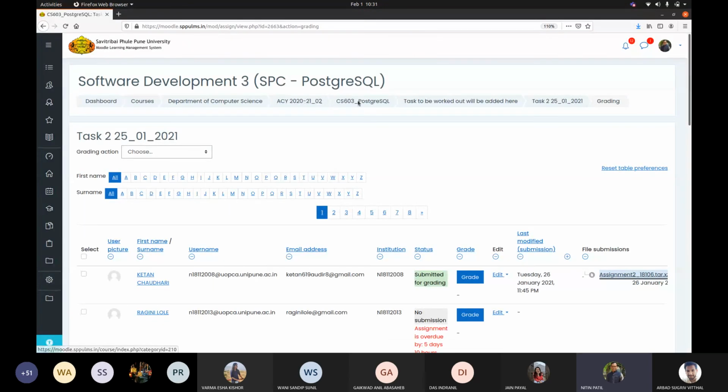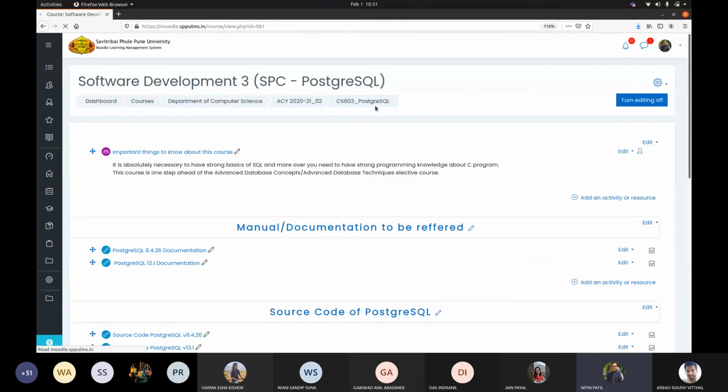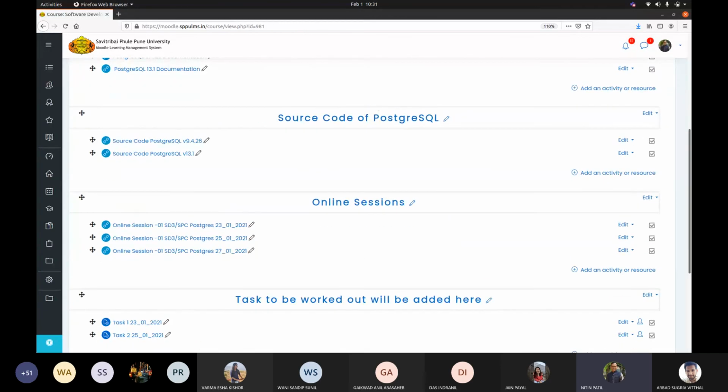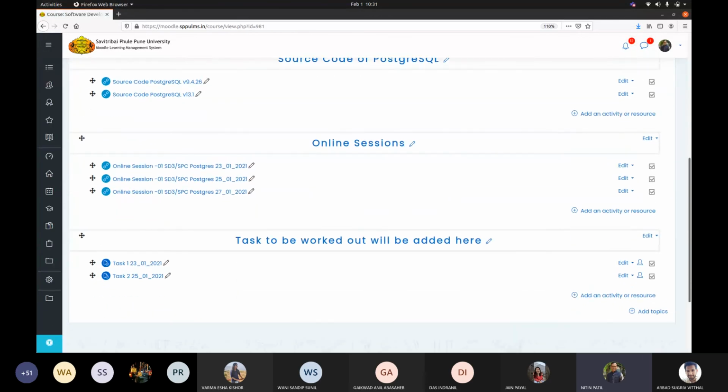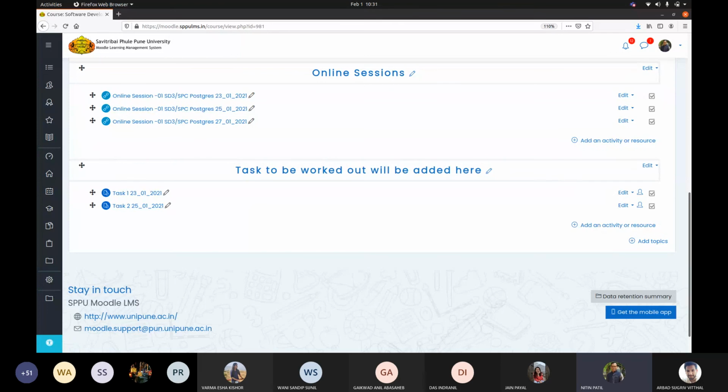I am going to add task number 3 in the course today, so that you can upload your task number 3, which is to be submitted. What are the tasks? You have to submit that file where all those create commands are written, and the output shown after the create is successful. So I want you to find that file. If you recall, I asked you to prepare one list where it will have that information included.